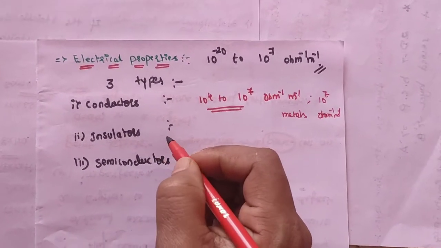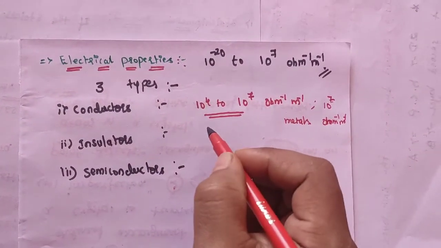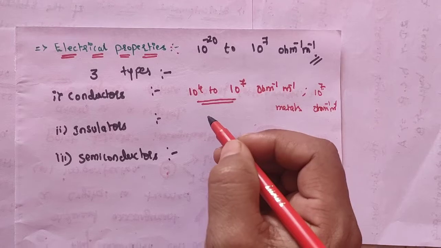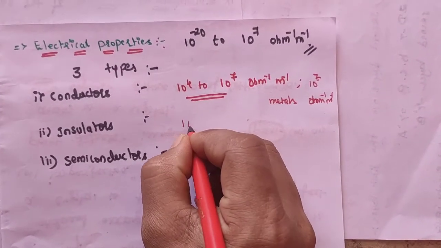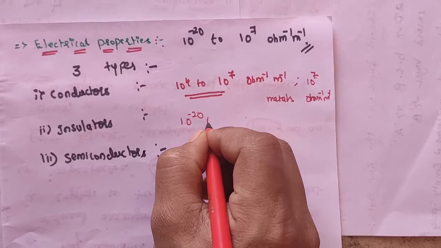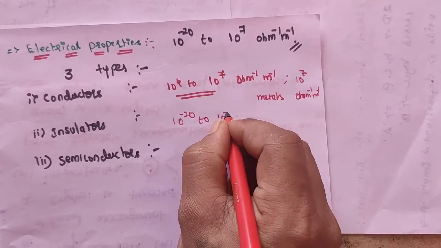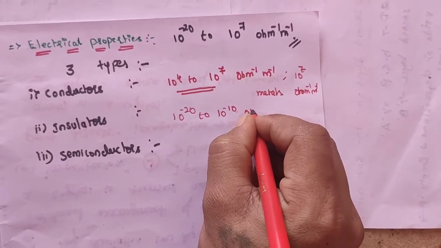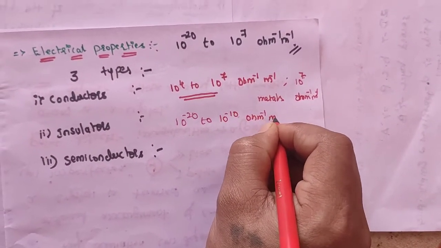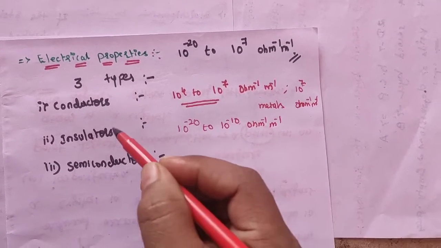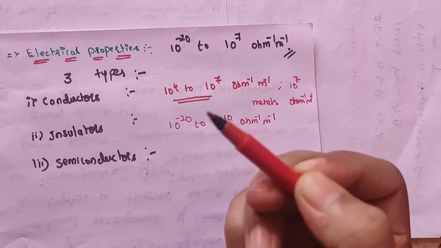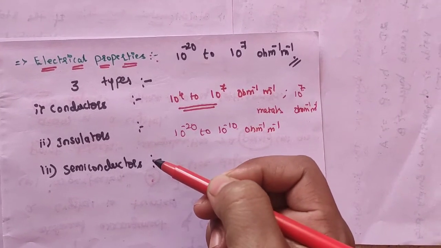The second one is insulators. Insulators are the solids with very low conductivities, ranging between 10 to the power of minus 20 to 10 to the power of minus 10 per ohm per meter. They conduct with a low conductivity. Then what about the semiconductors?